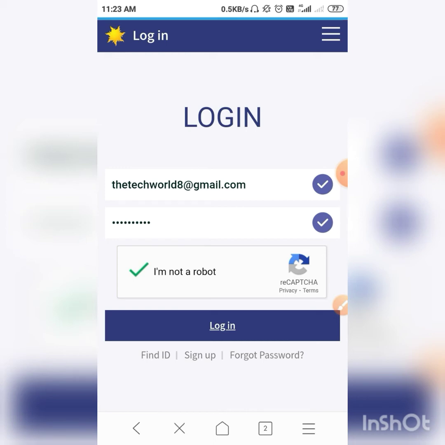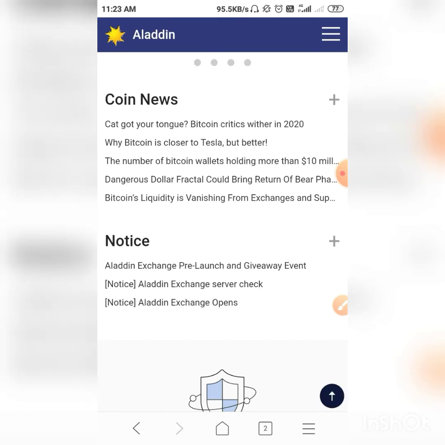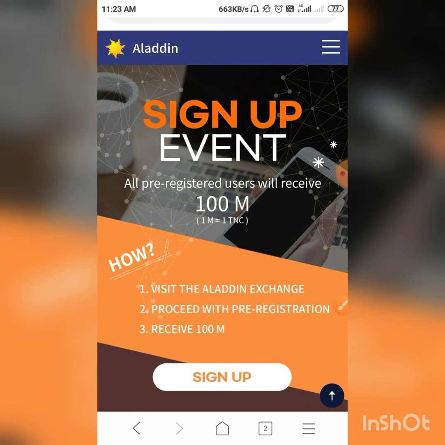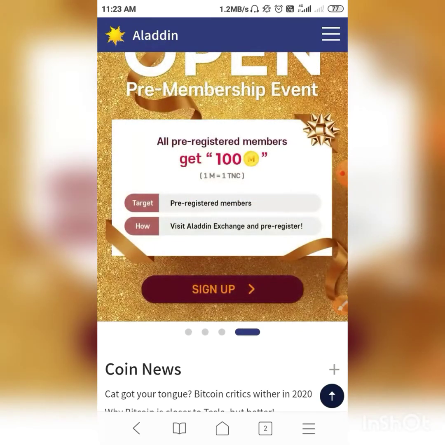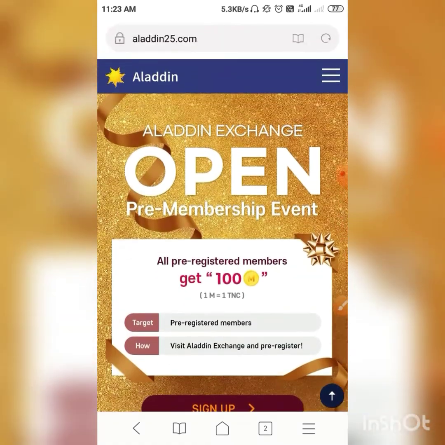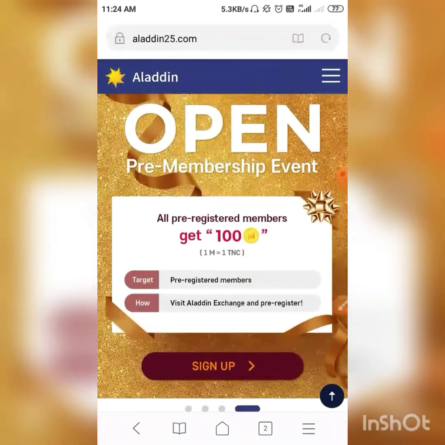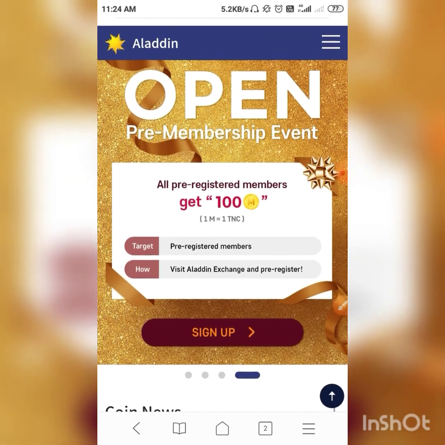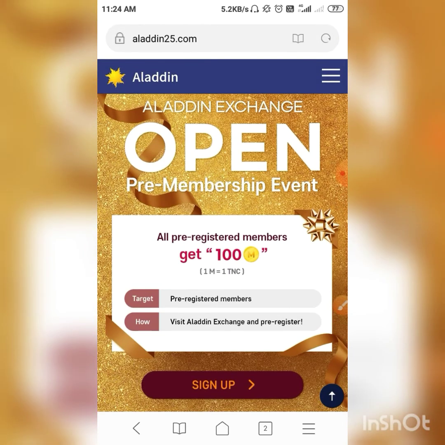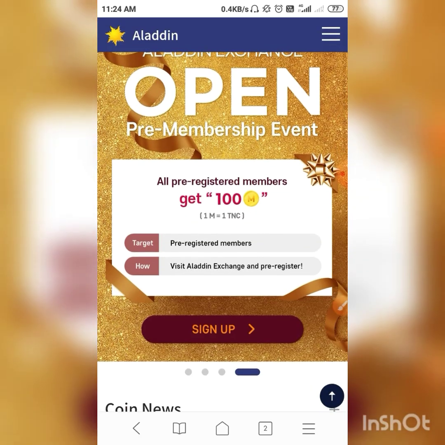So guys, one email gives 100 M, I mean 100 TNC, and 100 emails give 10,000 TNC. Sorry guys, 10,000 TNC. So guys, check the notice board and you can check it. Only the 100 M can be received only by pre-registered users. Who registers first receives the 100 M.